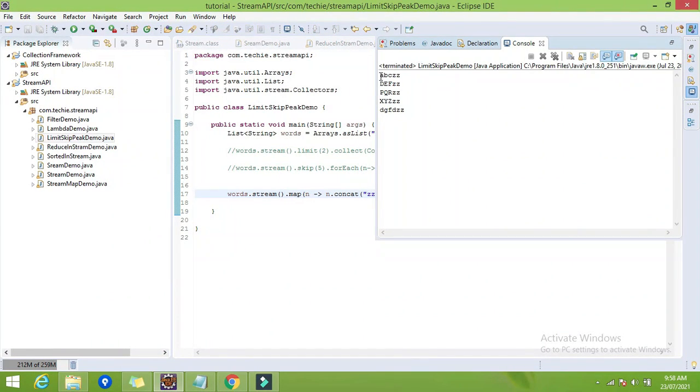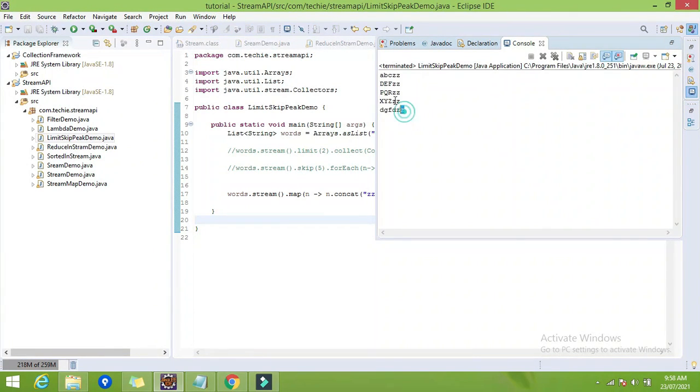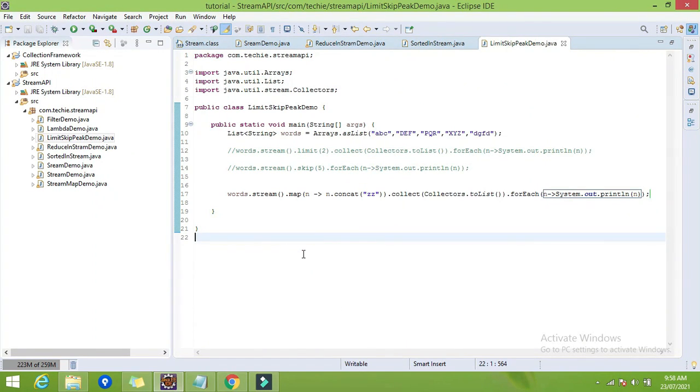So here you can see we have appended the ZZ to each string, which means we have transformed each element of the string to a new string element, right? Now, sometimes it happens that your output is not as expected, whatever you are expecting, you are not getting that output. At that time you need to debug, right?